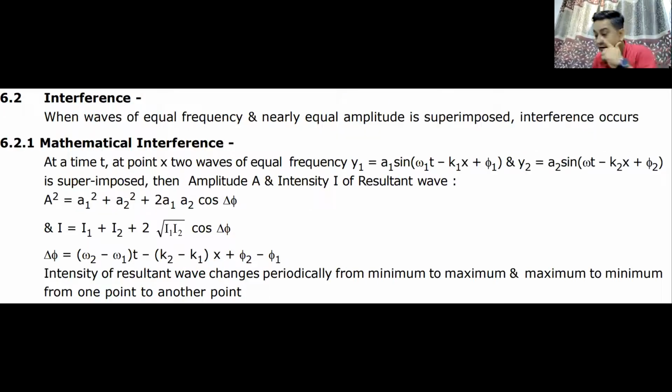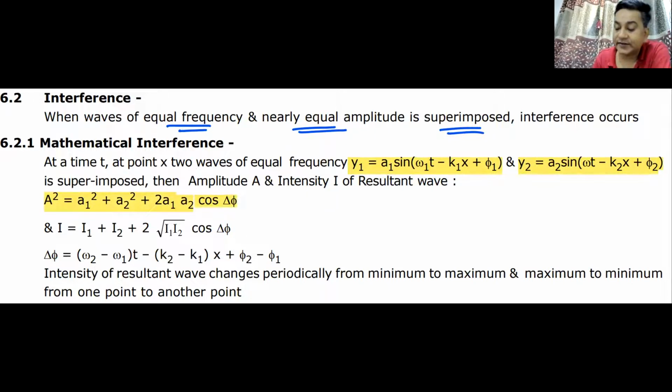Well, this is interference. When waves of equal frequency and nearly the same amplitude, moving in the same direction, superpose, then interference occurs. Right now, the equation looks somewhat different. This is wave number 1, and this is wave number 2. Remember, the formula of amplitude remains the same. Amplitude squared is A1 squared plus A2 squared plus 2 times A1 A2 cos phi, where phi is the phase difference, and the intensity formula becomes I1 plus I2 plus 2 times root over I1 I2 cos phi.